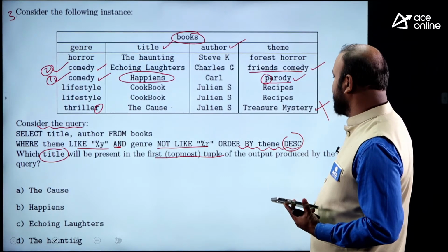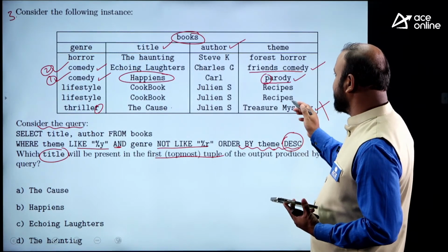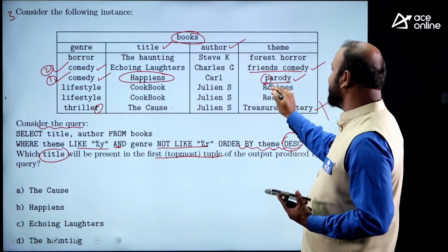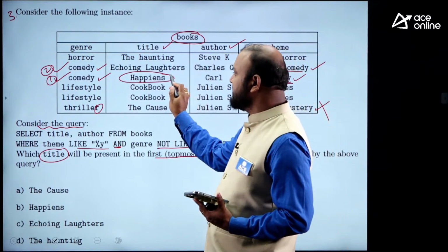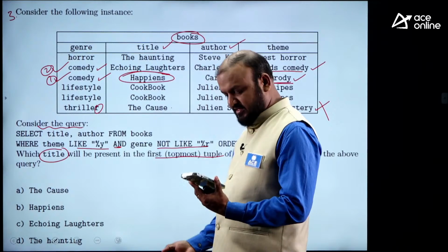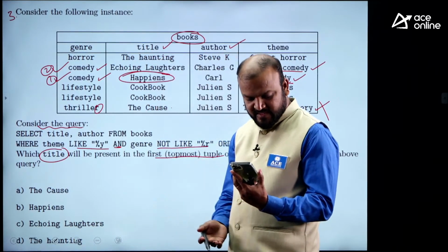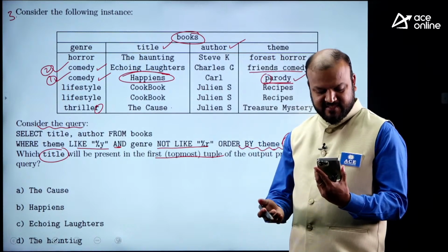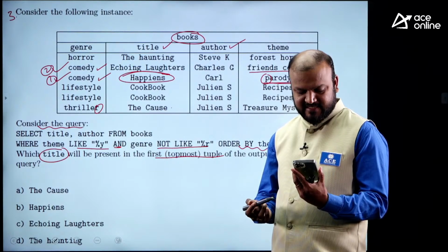First topmost tuple, because it is ordering according to theme descending order. So theme descending order means parody is going to become first, and the title for this is happience. That is option B, right? Sonia Singhal, happience. Okay. Siddharth Jha, I didn't see descending order.